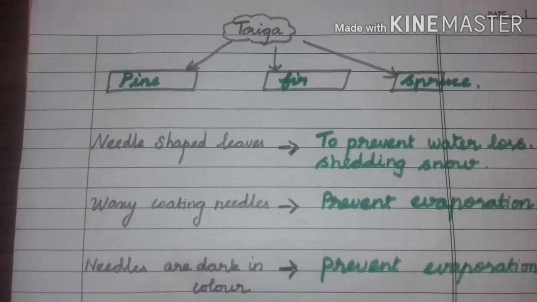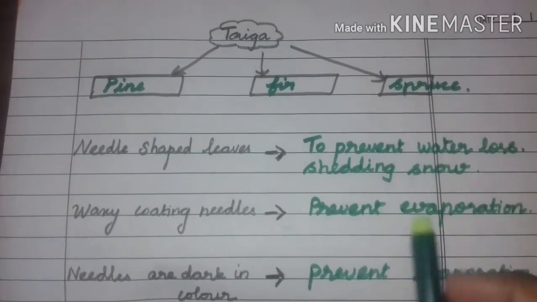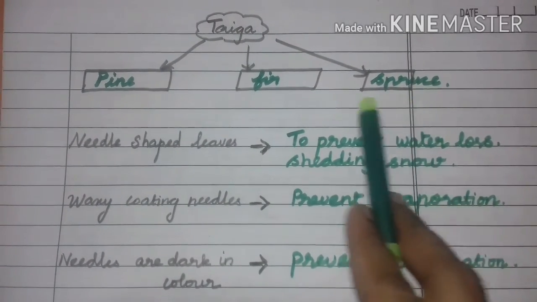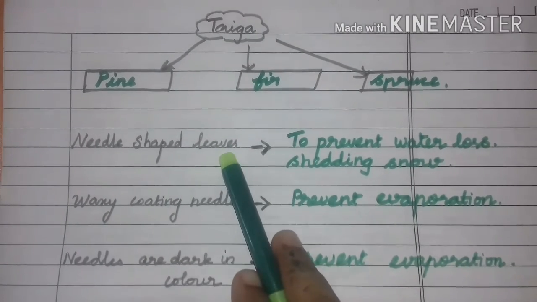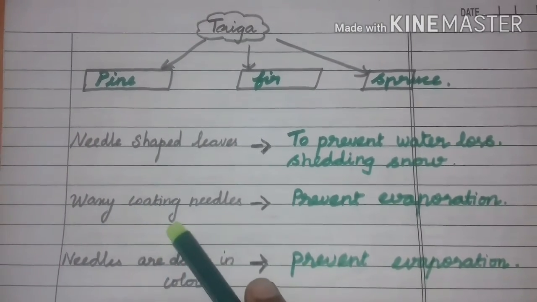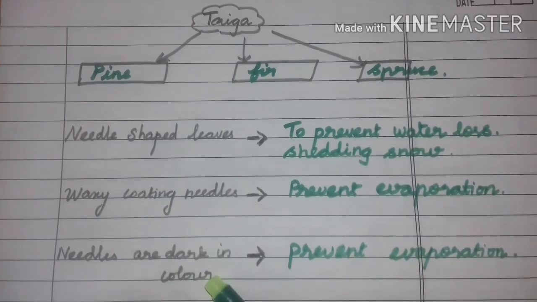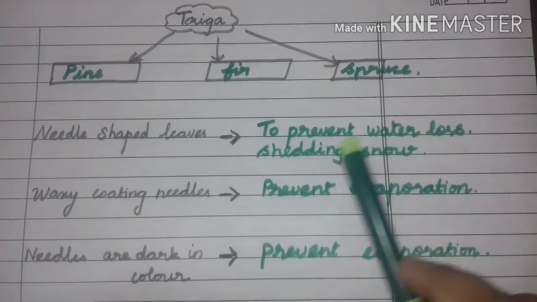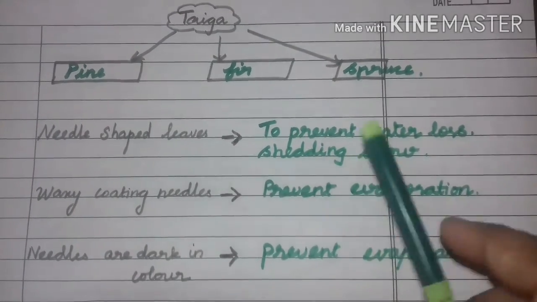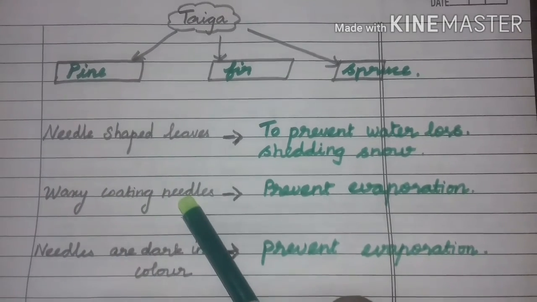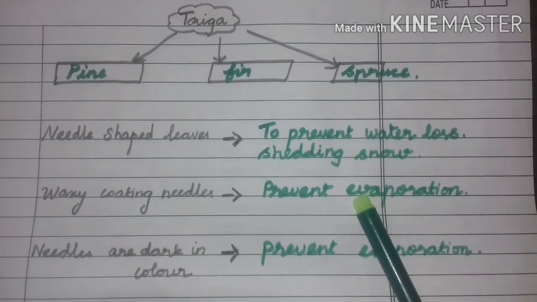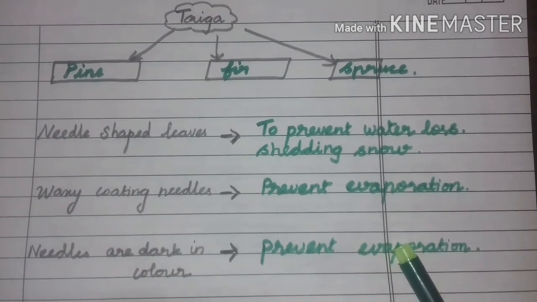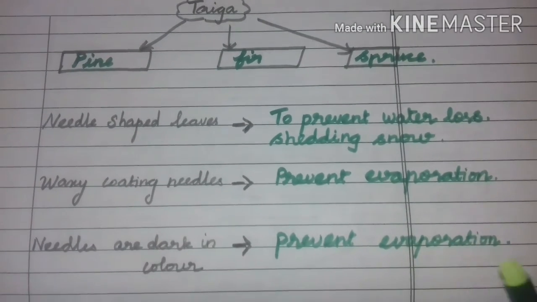What are the plants grown in taiga region? Yes, pine, fir and spruce. Here these plants are having needle shaped leaves and waxy coating also, as well as the needles are dark in color. Why do they have needle shaped leaves? To prevent water loss and shedding snow. Why do they have waxy coating in needles? Prevent evaporation. Then why are the needles dark in color? To prevent evaporation. Okay children, we recalled everything.